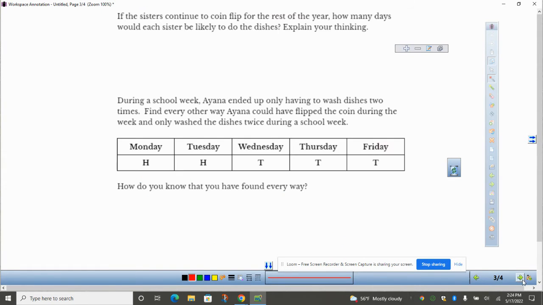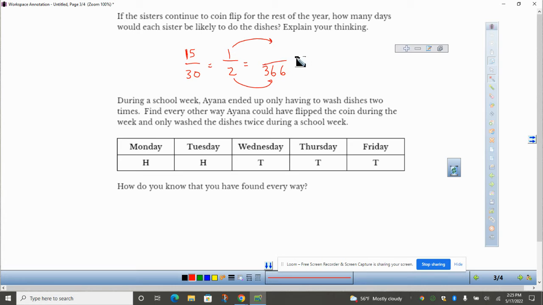Let's check out some other questions here. We got, if the sisters continue to flip for the rest of the year, how many days would each sister likely do the dishes? All right, so there are 365 days in the year. So 15 out of 30 was what we got at the end, which is the same thing as 1 out of 2. We're trying to get to 365. Well, that's an odd number, so we might say, maybe it's a leap year. We'll say 366. So how can we get from 2 to 366?